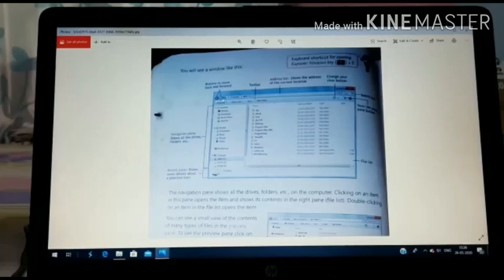These two are counted in the navigation pane. The navigation pane shows all the drives, folders, etc. on the computer. Clicking on the left button you will go to the previous location, and clicking on the right button you will go to the next location.